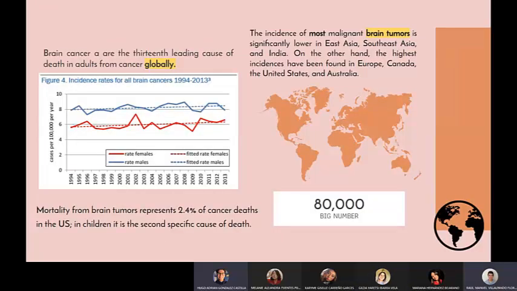Brain cancer is the 13th leading cause of death in adults. As we can see in this graph, males have a greater probability of developing brain cancer in comparison to the opposite sex. Also, in this graph, we can see that over time, brain cancer is becoming more common as a cause of death.